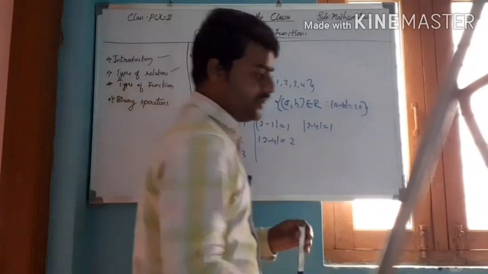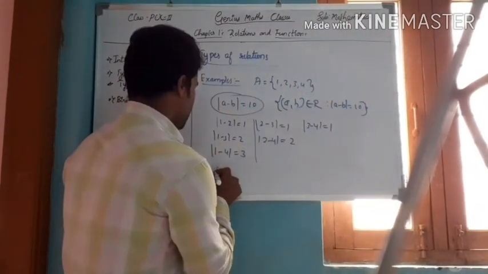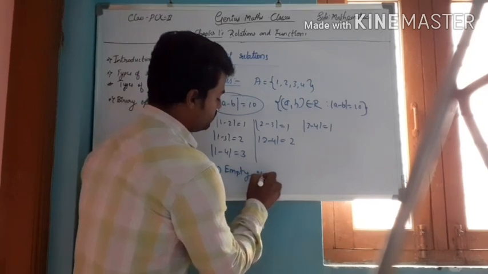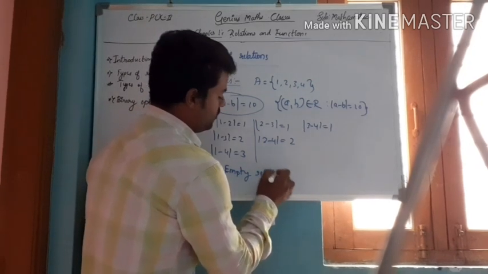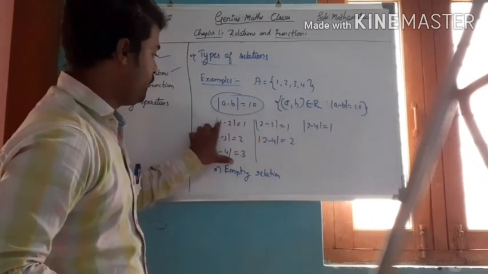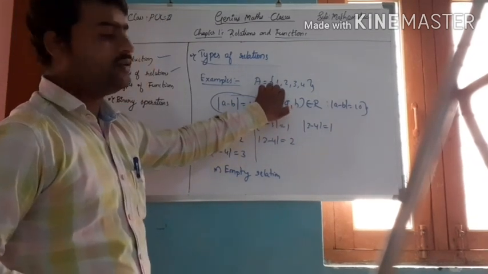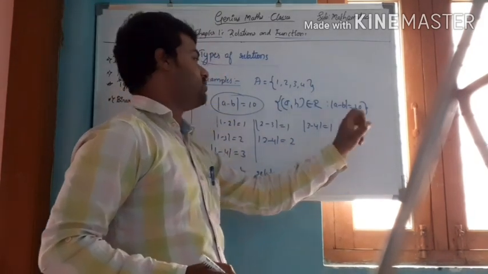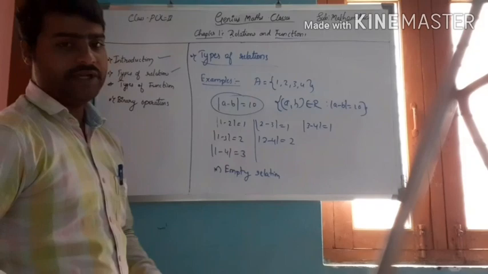This is called the empty relation: no pair of this set satisfies the condition.